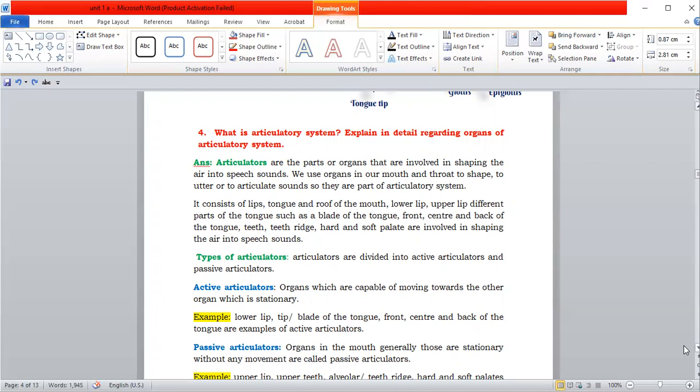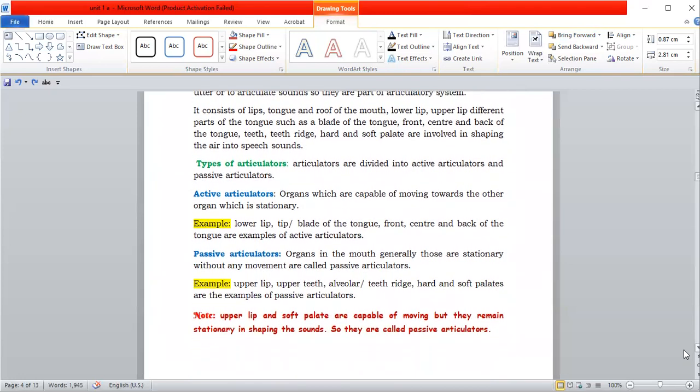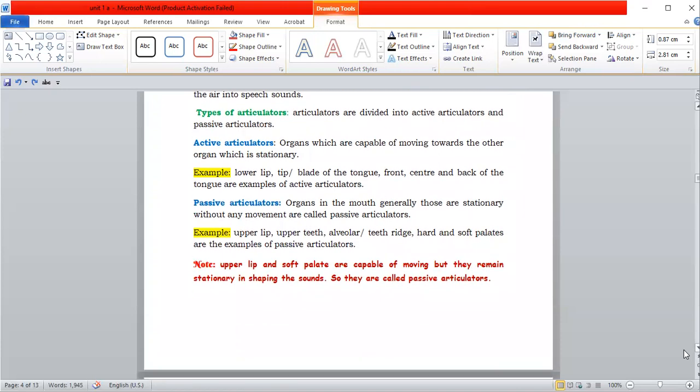The examples of these passive articulators are organs in the mouth like upper lip, upper teeth, alveolar or teeth ridge, hard and soft palates are examples of passive articulators. But here, upper lip, you can say that you can move your upper lip, right?